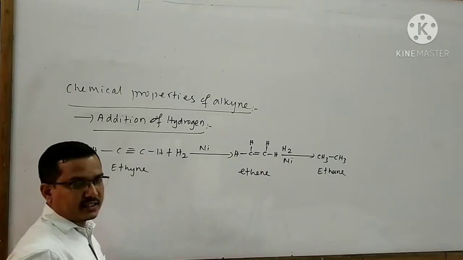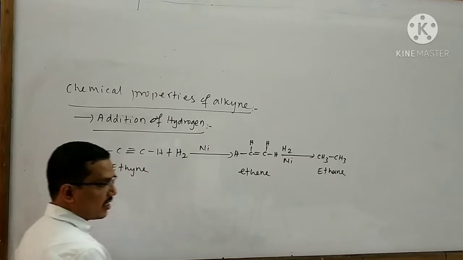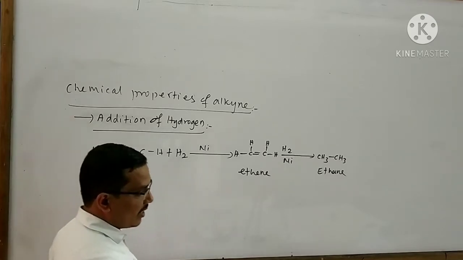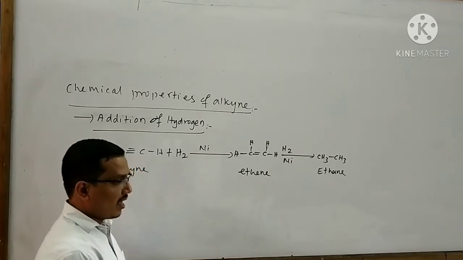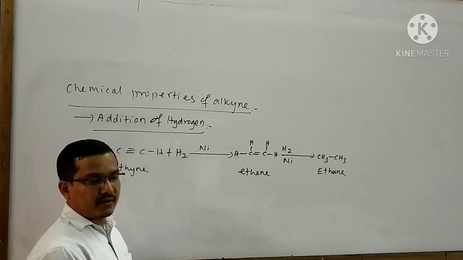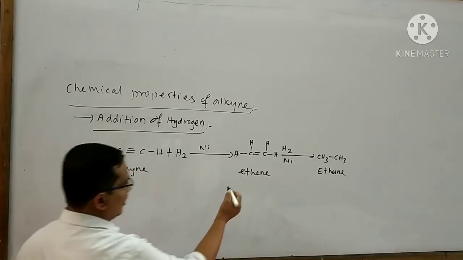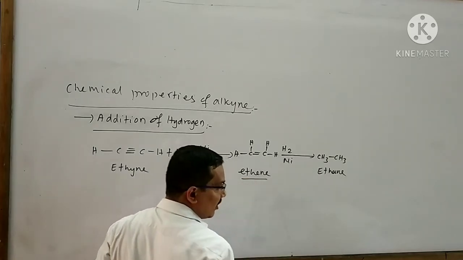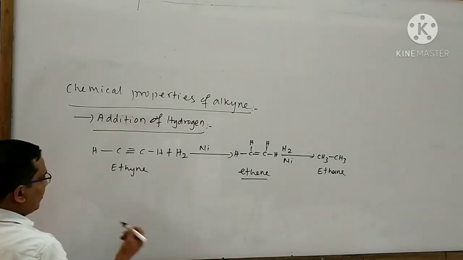I can write a statement for this reaction like this. In the presence of catalysts like finely divided platinum, palladium or nickel, alkynes add two molecules of hydrogen, first forming the corresponding alkene and finally alkane is formed.